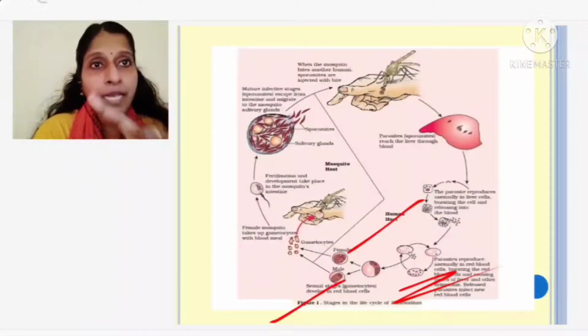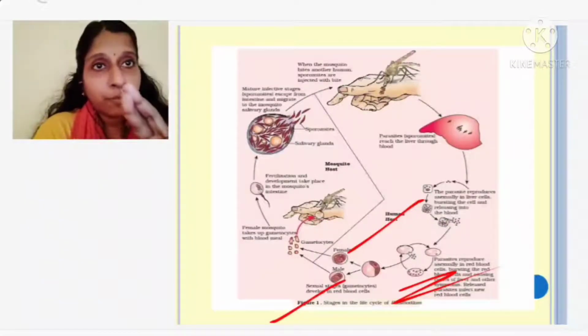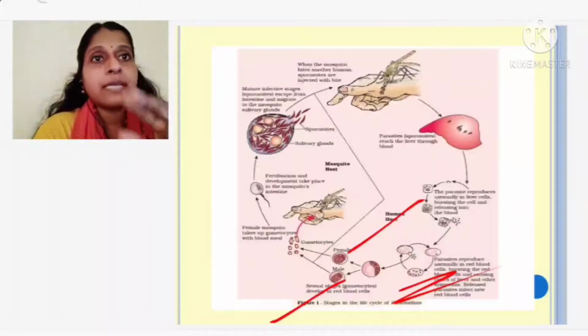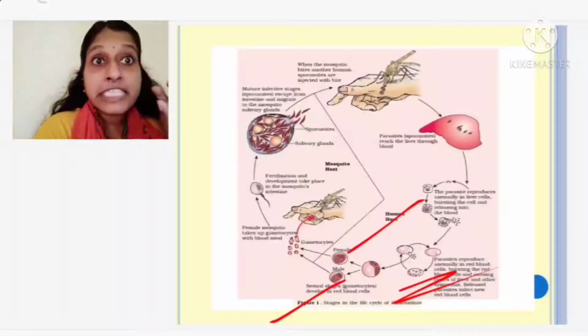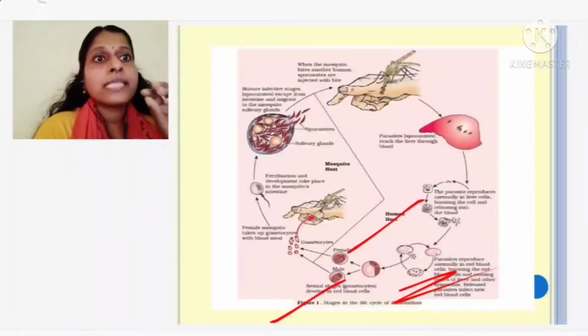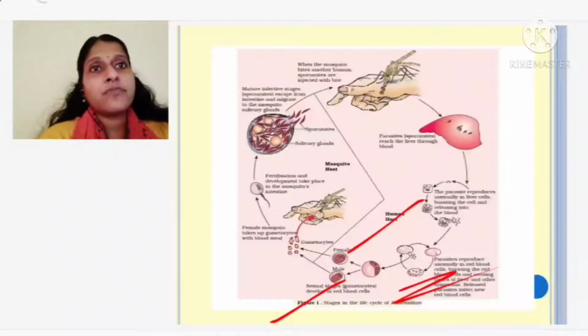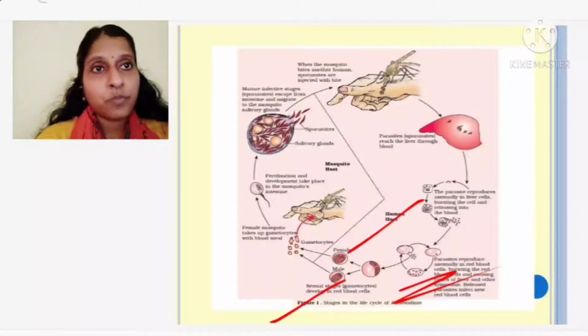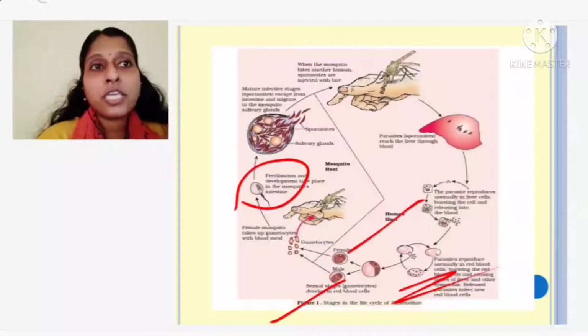What will happen? The male gamete will react with the female gamete, they will fuse with the female gamete and result in the formation of zygote. Okay, so where is fertilization taking place? In the gut of the mosquito. So here the fertilization is taking place.